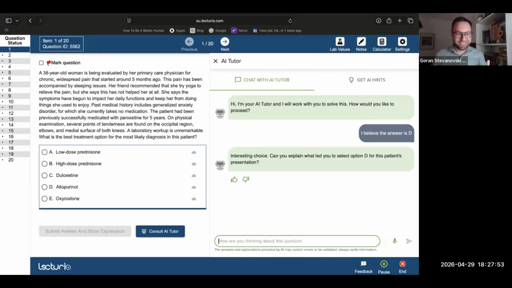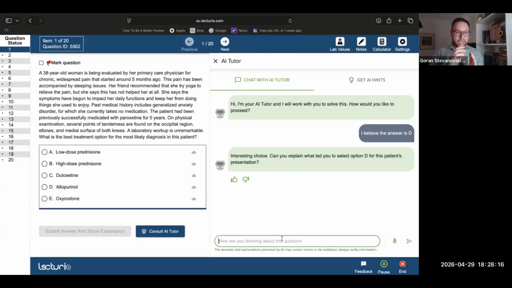So it's an interesting choice, right? It doesn't agree or disagree with you. It's just kind of probing and asking you questions. So this would be as if you have a friend or a trusted mentor next to you and you're able to kind of reason with them. So you can explain what led you to select it. I kind of wish I saw the question beforehand. So if you've read it, feel free to use the chat option and say why you think it's D, even though I don't know if it's D.